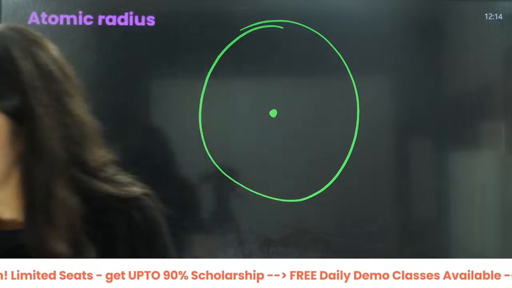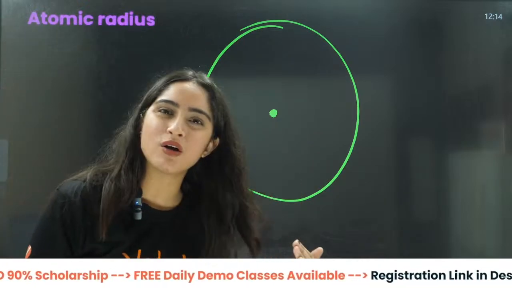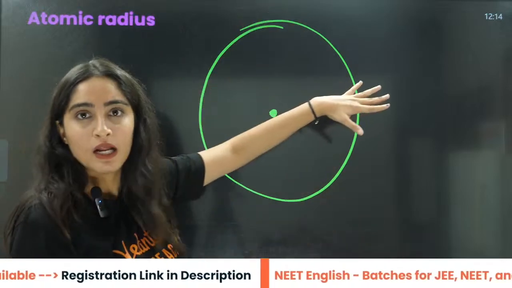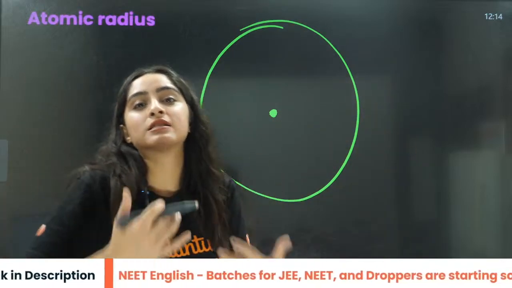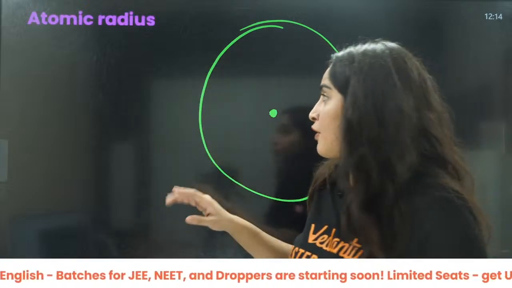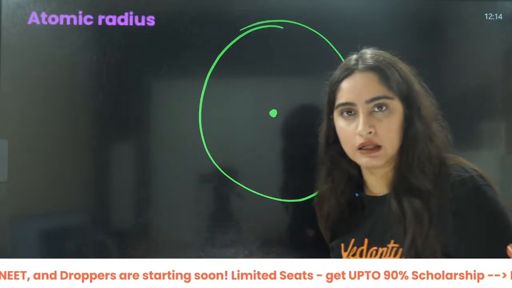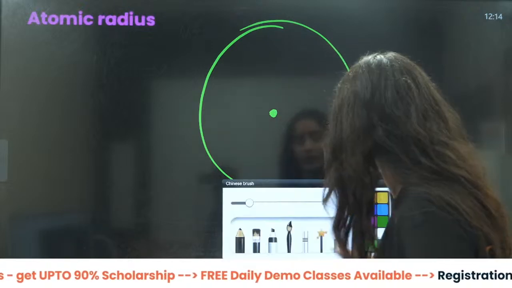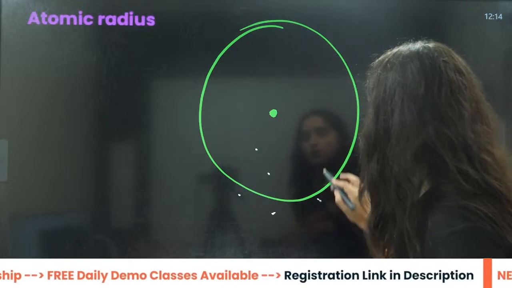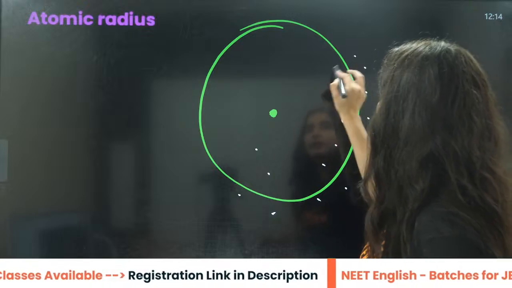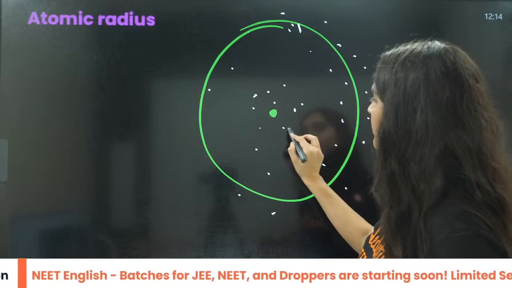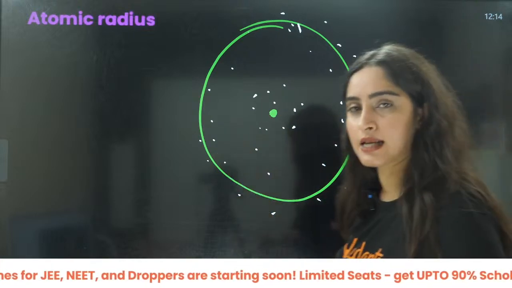Now, ma'am, but these electrons don't have a concrete wall. Actually, they have a probability density. For example, if I talk about the spherical shape of the s orbital, then it will be something like this. Here there will be too many electrons, and there will be fewer electrons further out.